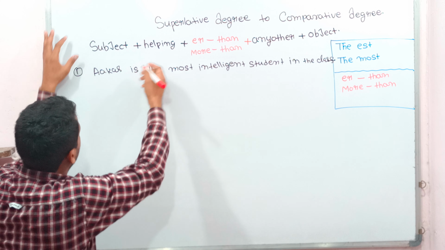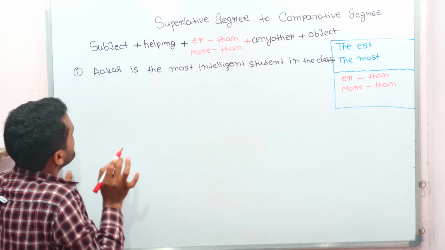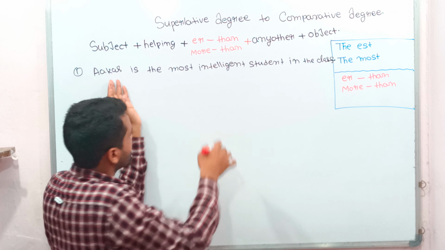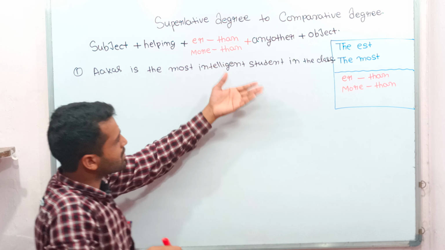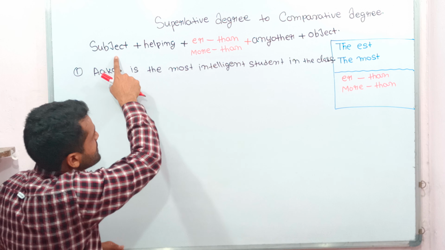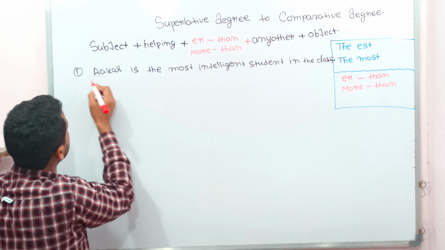Then first of all, find the subject. What is the subject? The subject is Akash. Don't write the object here, because after the subject will come the helping verb.